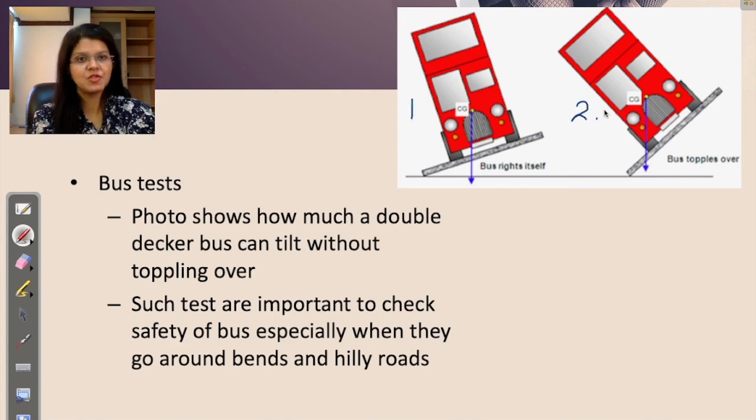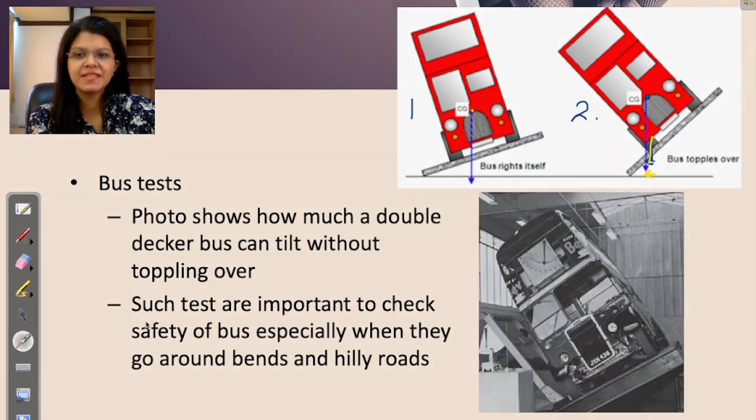If you are saying bus 2, you are right, because the center of mass, if you see, has gone outside the boundary. It has gone outside. Right? Such tests are important to check the safety of the bus, especially when they go around bends and hilly roads.